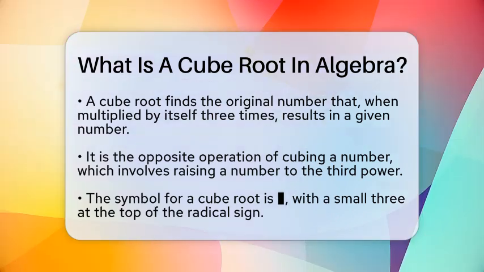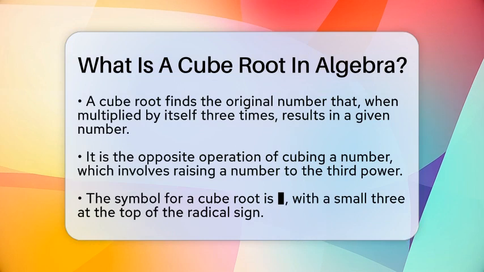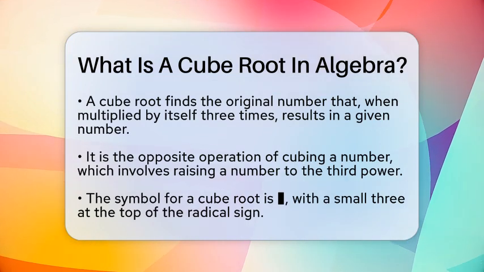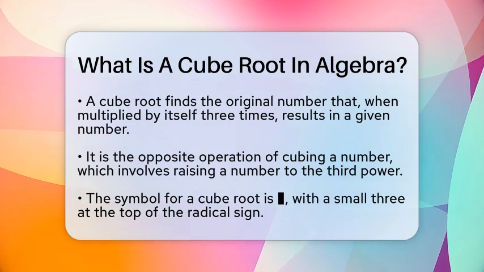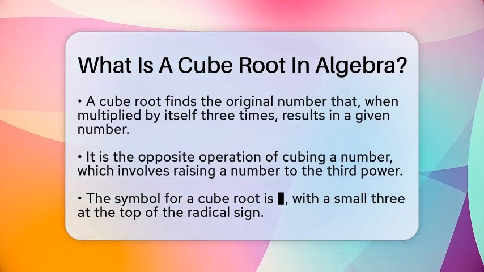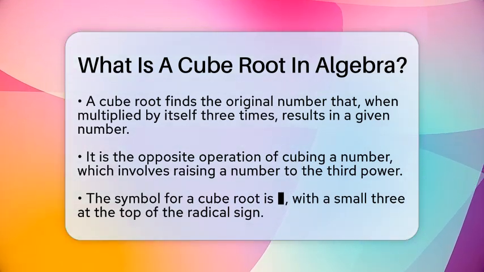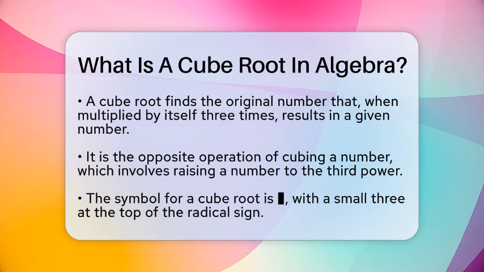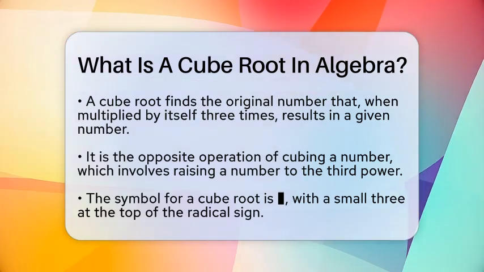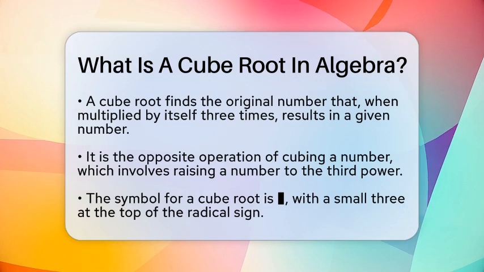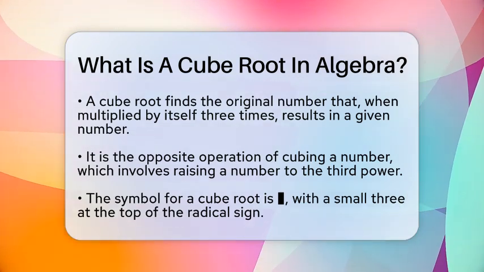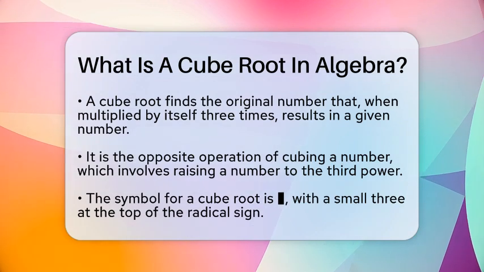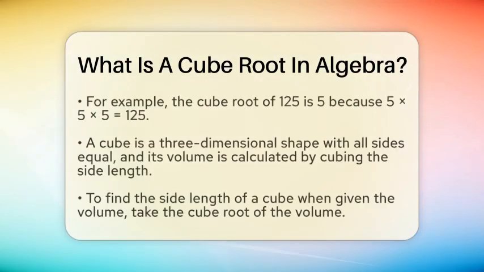In algebra, a cube root is a special number that, when multiplied by itself 3 times, gives you the original number. Think of it like this. If you have a number called x, its cube root is a number called y, such that y times y times y equals x. This process is the opposite of cubing a number, which means raising a number to the power of 3. When you cube a number, you are multiplying it by itself 3 times. The cube root is like reversing that process.